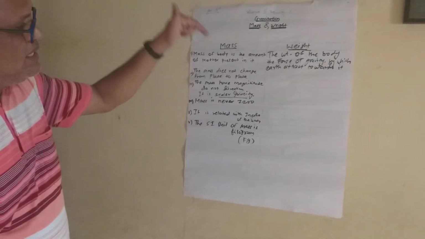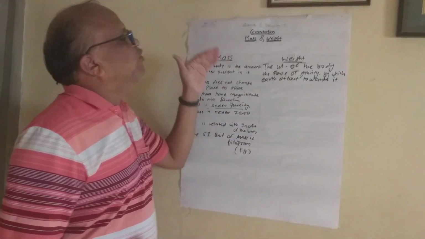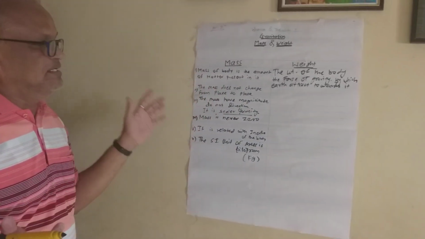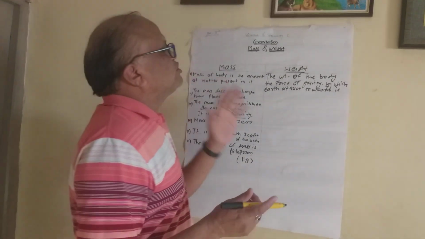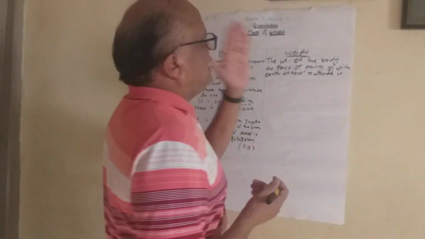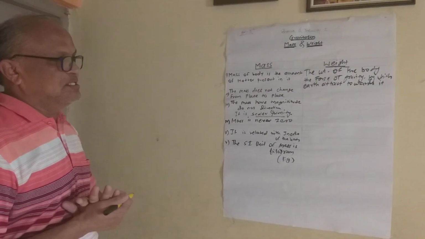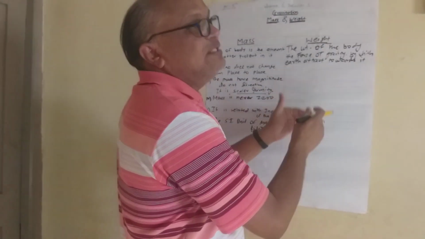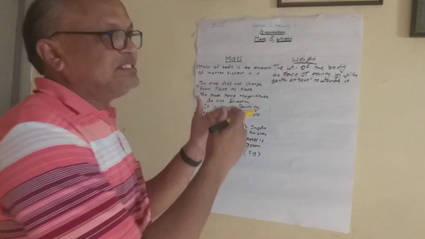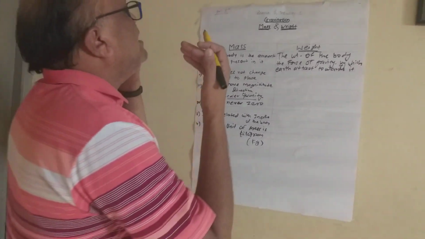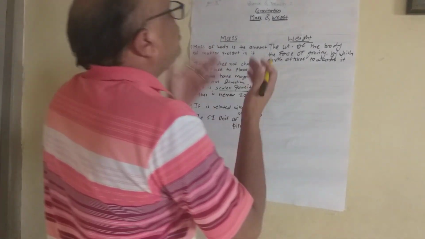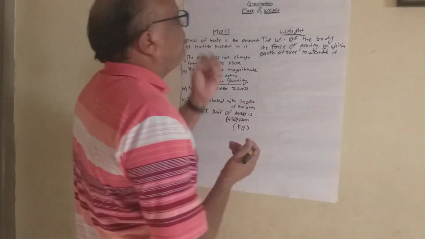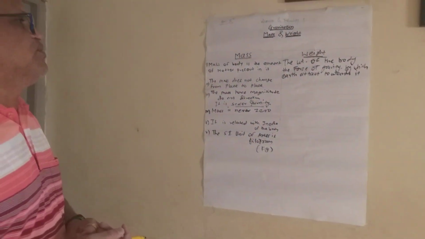The weight of the body is nothing but the force of gravity by which the Earth attracts it towards itself. The force of gravity on an object by which the Earth attracts it. Simply, it is defined as the force exerted on the body due to gravity. That is also called weight.